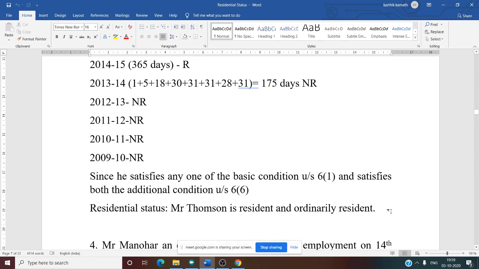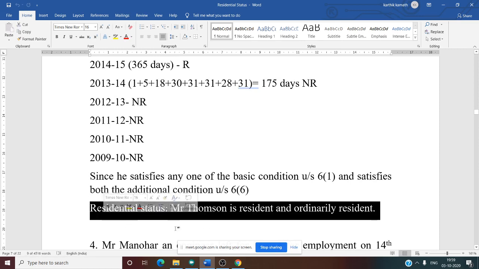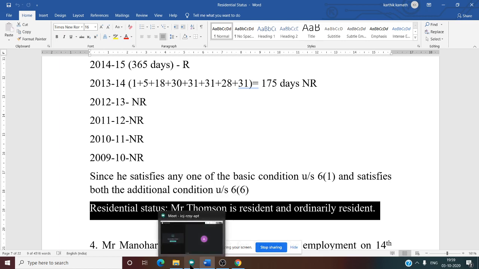So now what is the answer? Can you see the answer? Mr. Thompson is a resident and ordinarily resident. That is the answer. Why is that the answer?